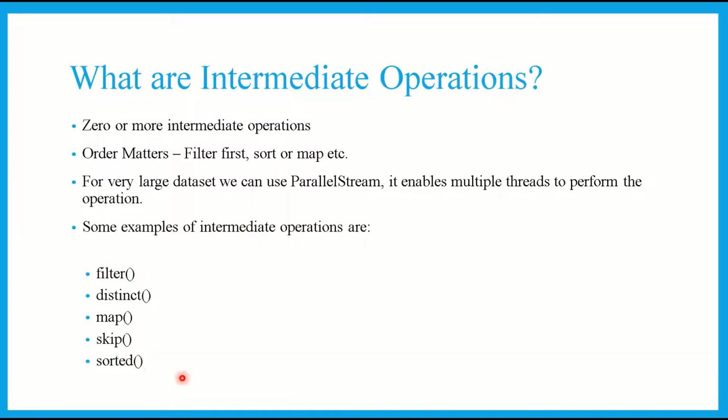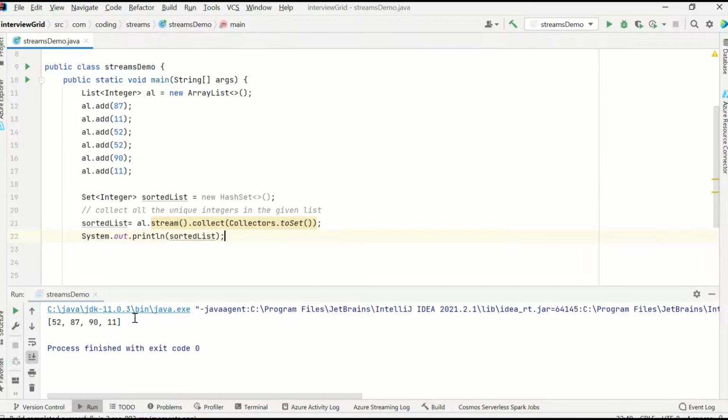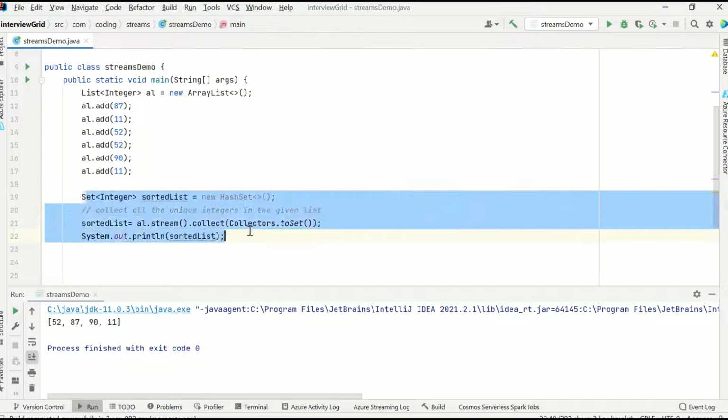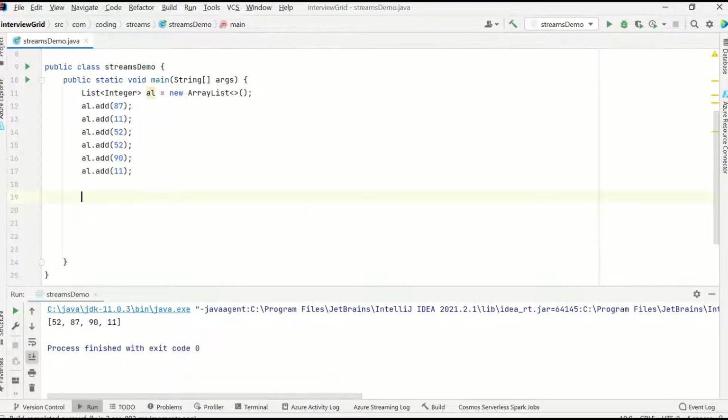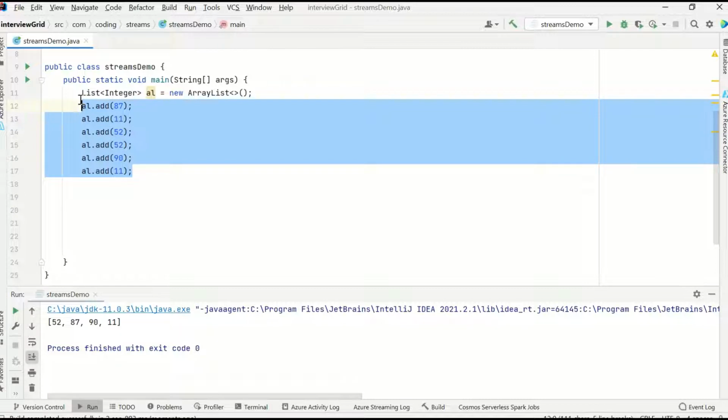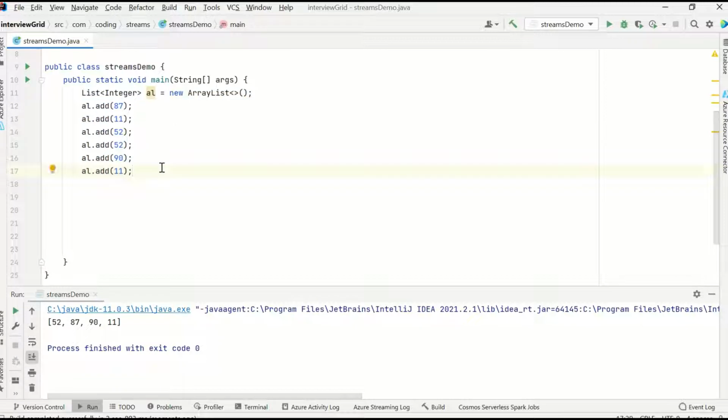So filter is done, sorted is done. Okay, map is also very important. I'll give you an example of map also. What is map? So filter, you got it, right? There are six elements in this list. Whenever we want to filter the given list or collection, we want to shorten the data based on some criteria, like the even numbers, in that case you will go for a filter.